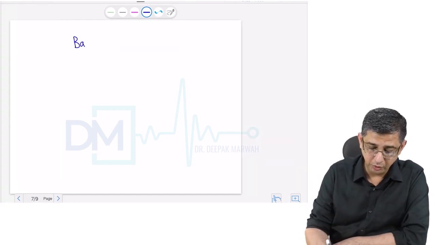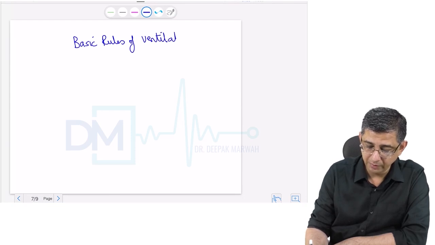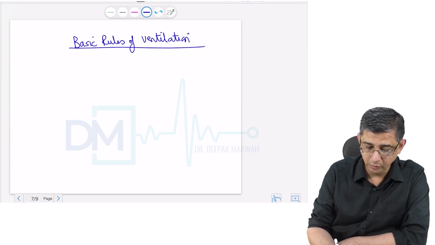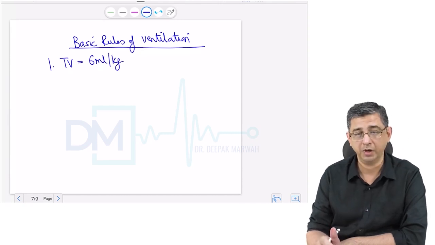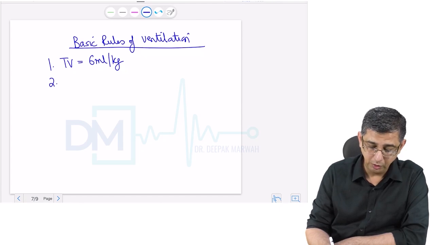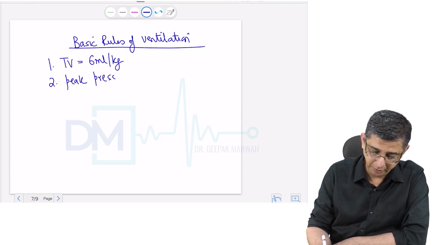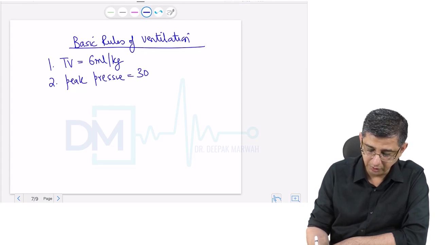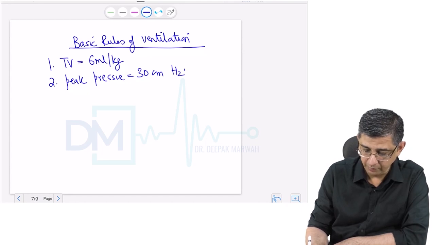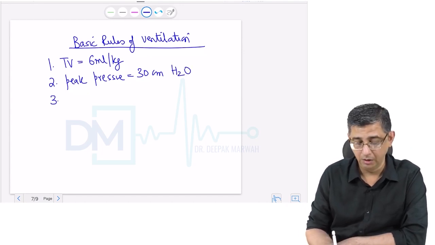There are four basic rules of ventilation that I would like you to understand on the basis of the terminologies that have been explained. The first and the foremost is that the tidal volume in patients of ARDS should be kept at about 6 ml per kg. It's a range of 6 to 8 cc per kg. The peak plateau pressure or the peak pressure should be set at a limit of about 30 centimeters of water. Otherwise, the barotrauma component can increase.